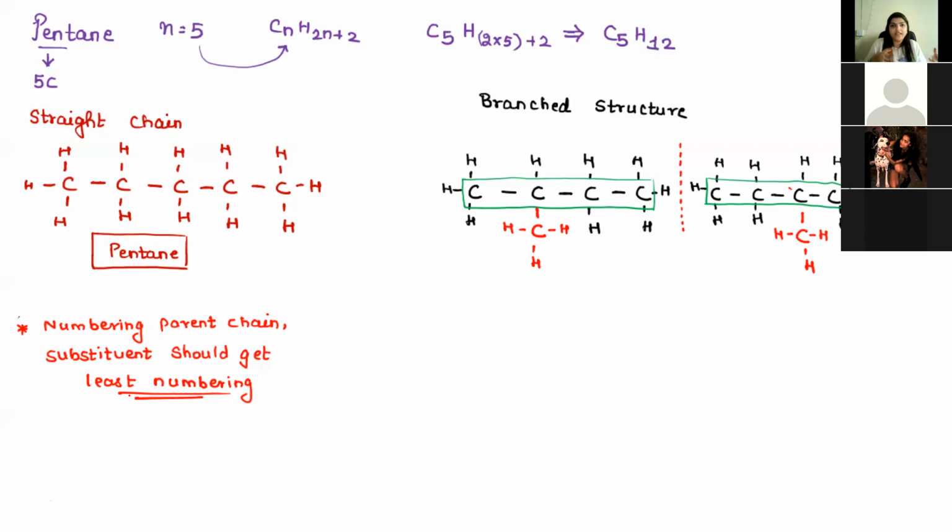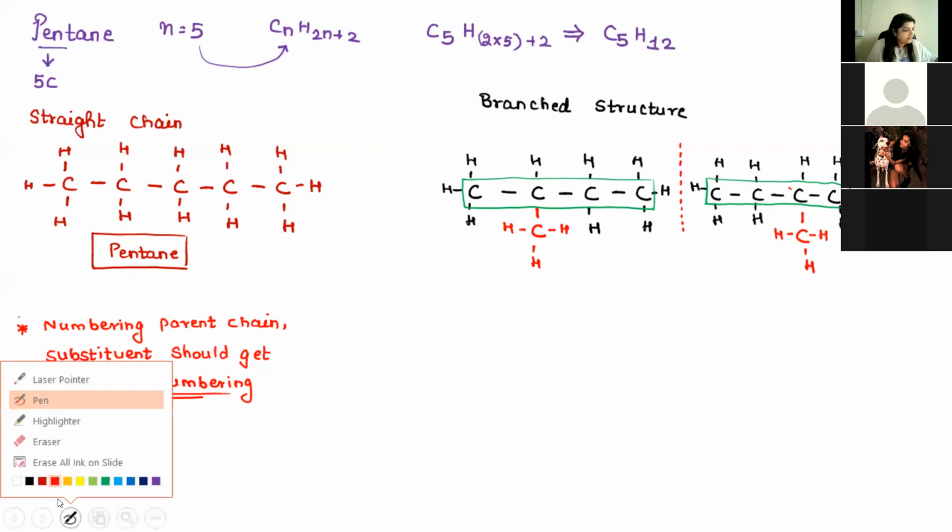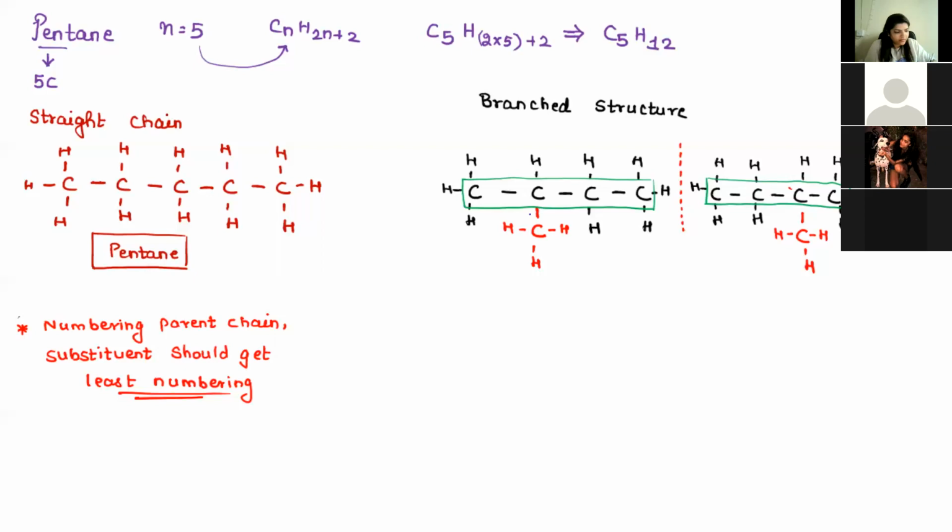So over here also, while numbering the parent chain, we have to do it that way. In this one, the substituent is closer from the left hand side, so I will start numbering from here. This is carbon 1, this is carbon 2, this is carbon 3, and this is carbon 4.